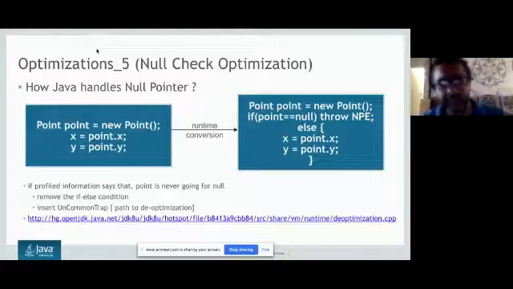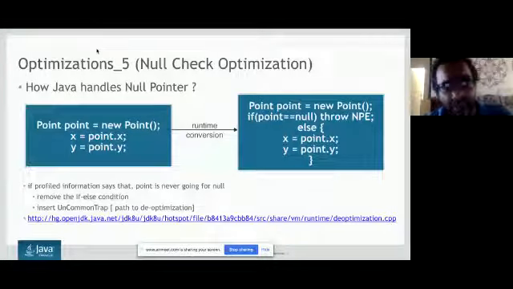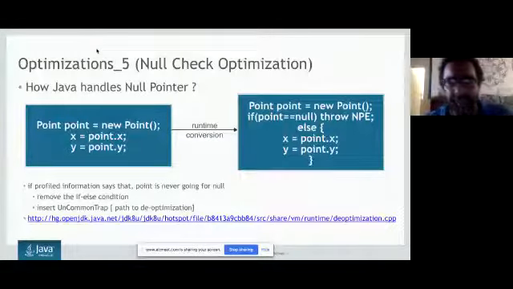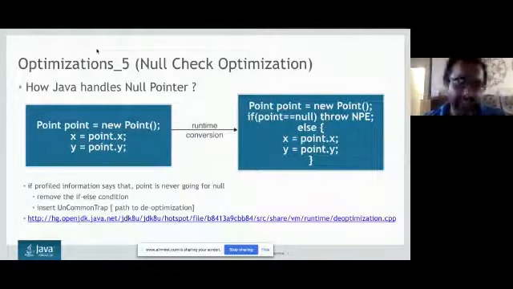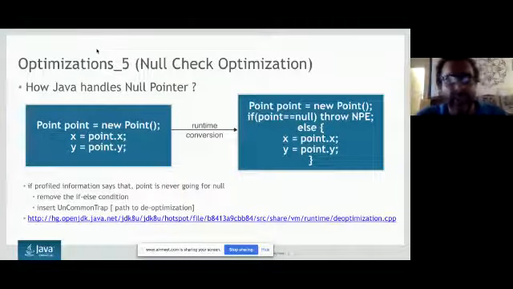How we do this in Java is, actually, for the code which I have written on the left, say point.x and point.y, for all the references Java puts in an if-else condition. Wherever a reference is trying to use the data variable, Java will put an if condition. So Java will convert this code to: if point not equals null, else throw a null pointer exception, else make it x and y.